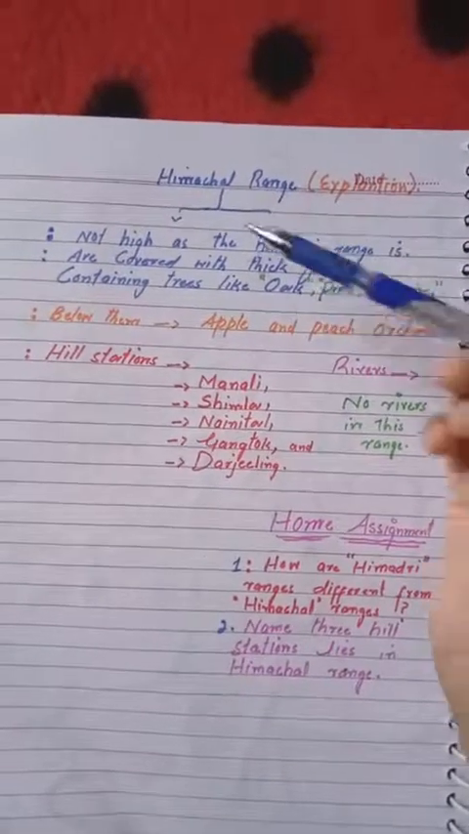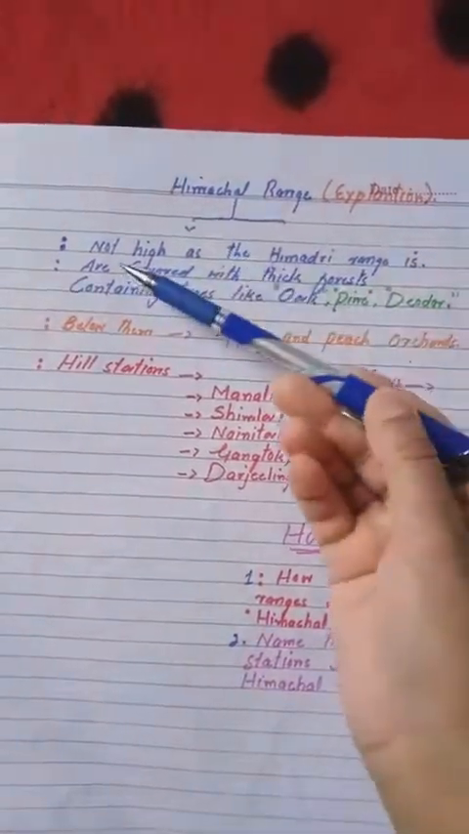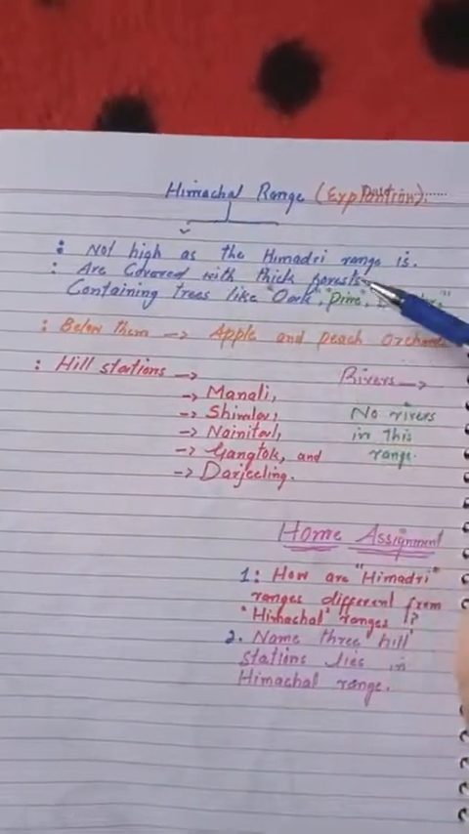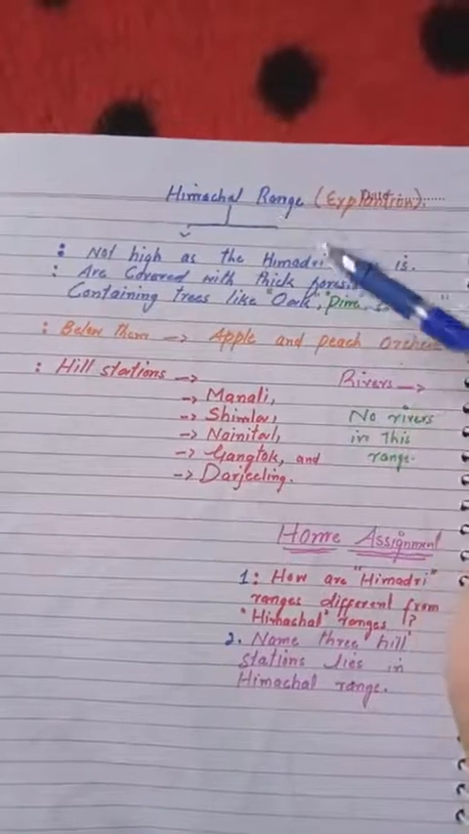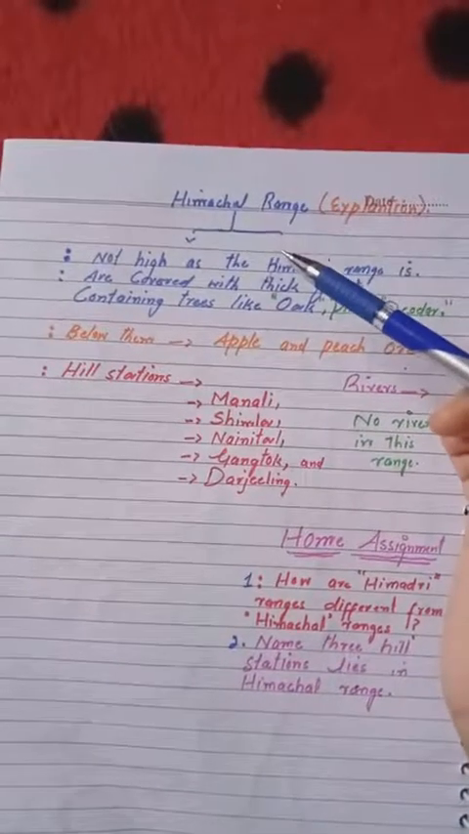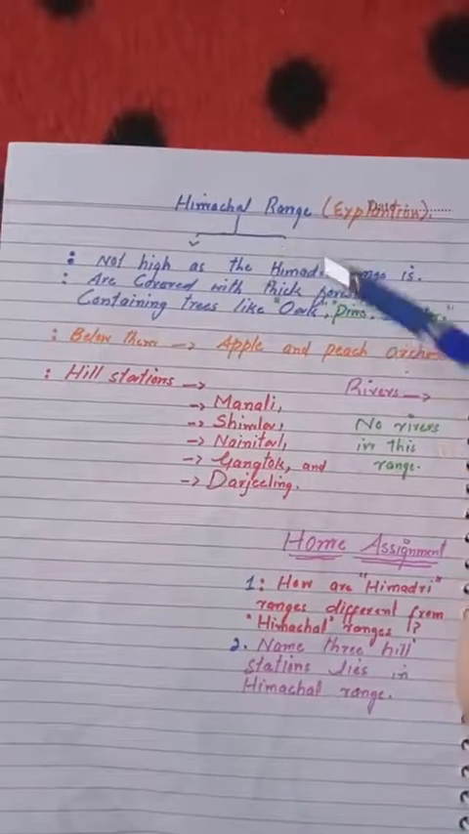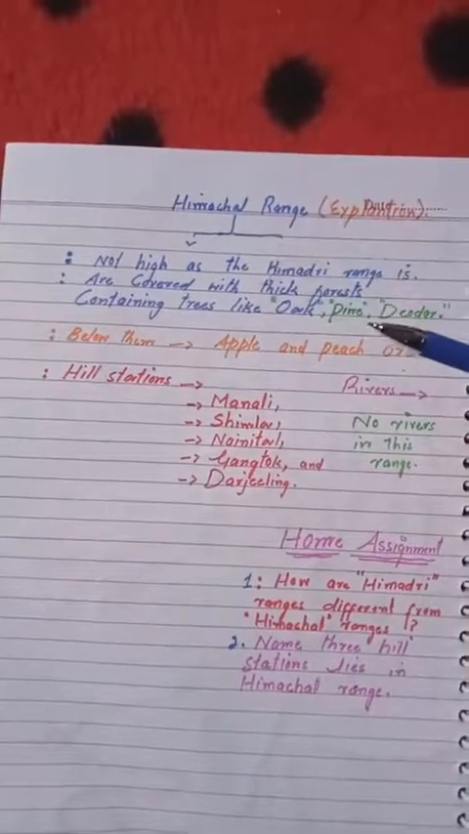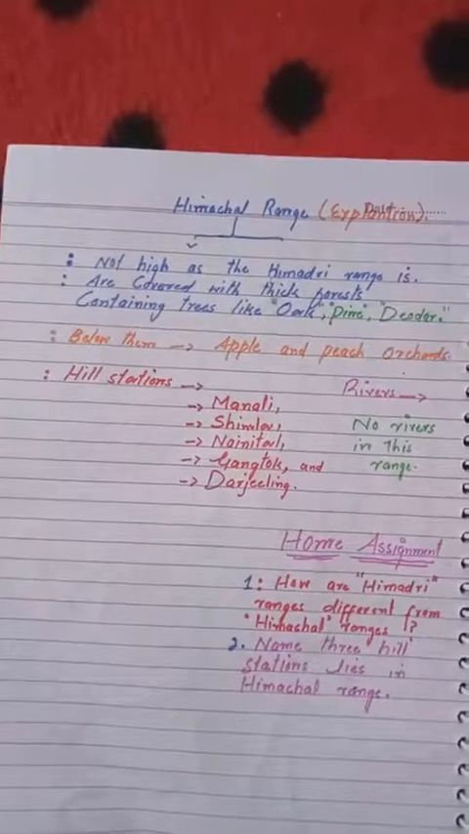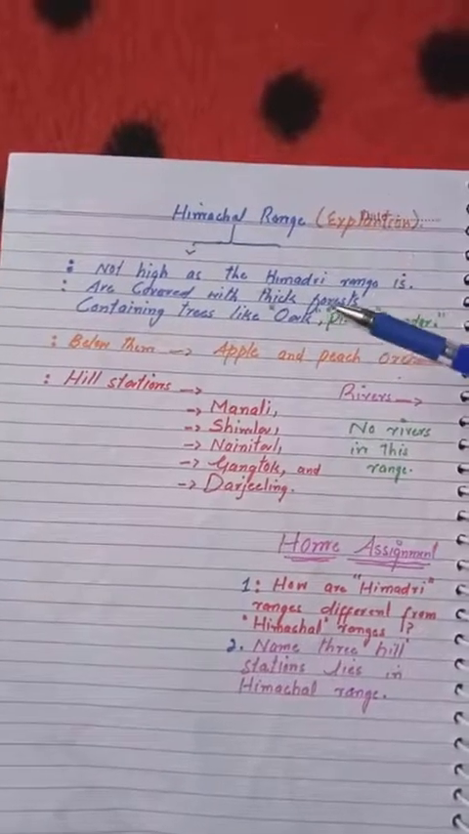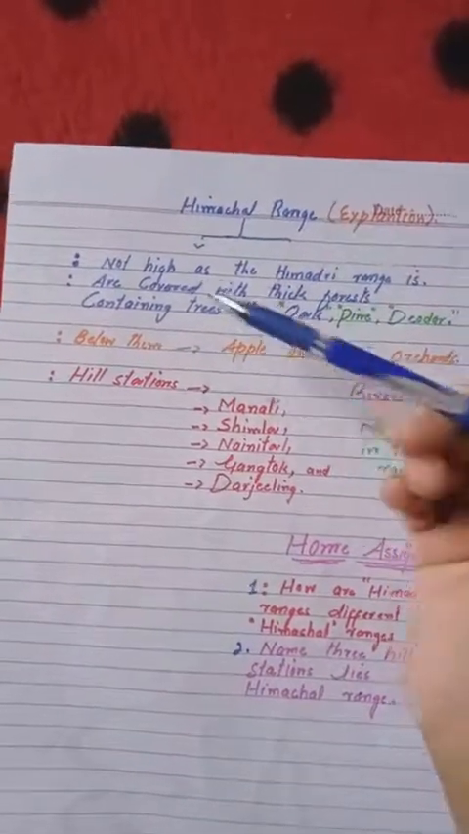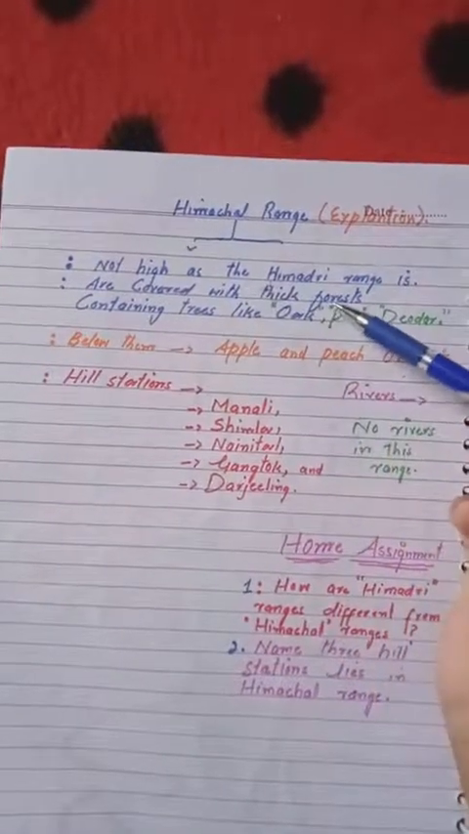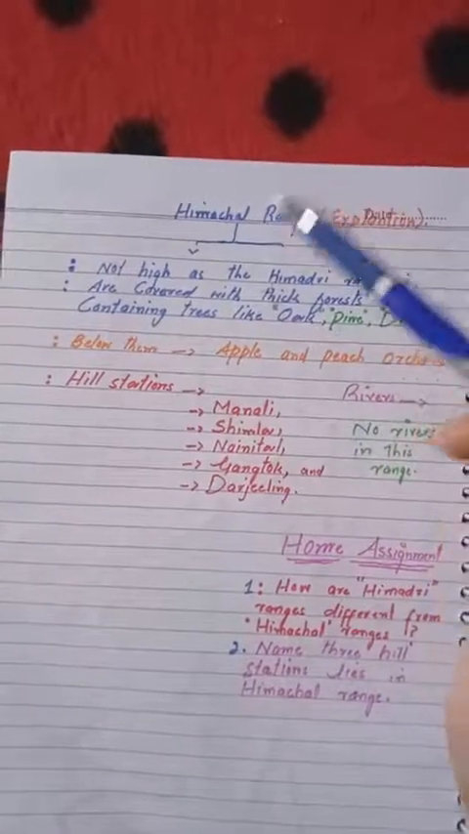Look at this. The Himachal range is not as high as the Himadri range is. Himachal mountains are not as high as the Himadri ranges, because they are below the Himadri ranges. And the second point is that the Himachal ranges are covered with thick forests.